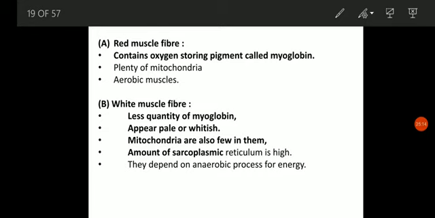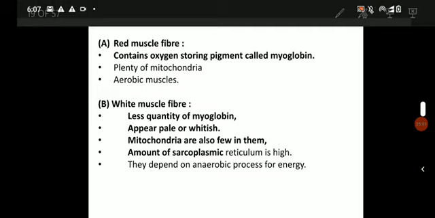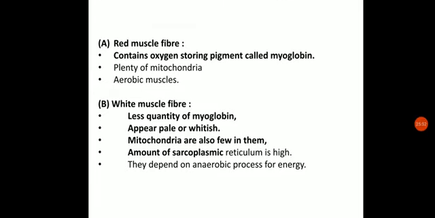The other one is the white muscle fiber. White muscle fibers have less myoglobin, or the myoglobin may be absent. So they appear pale yellow or whitish. Mitochondria are also few in them, so they mostly carry out anaerobic respiration, and the amount of sarcoplasmic reticulum is high. They depend mostly on anaerobic respiration for the formation of energy. So that was about the red muscle fiber and the white muscle fiber.